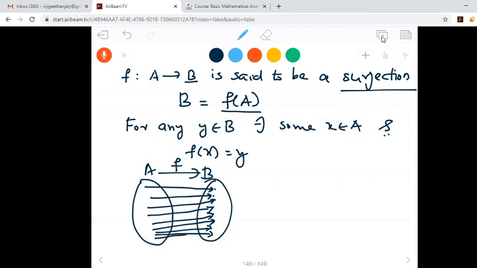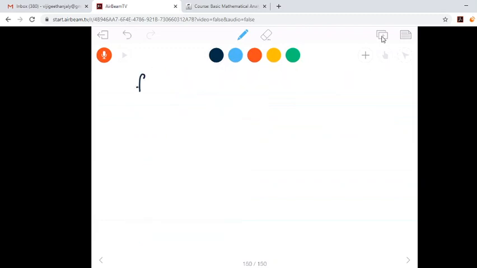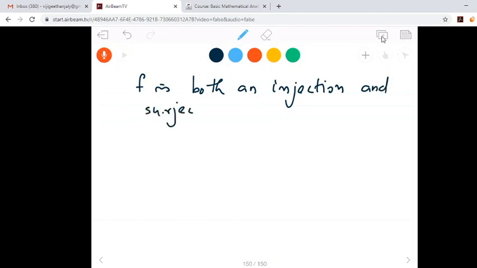There may be more than one arrow, it's not a problem for the function being a surjection, but there should be at least one arrow to each element of B. If f is both an injection and a surjection, then we say that function is a bijection.